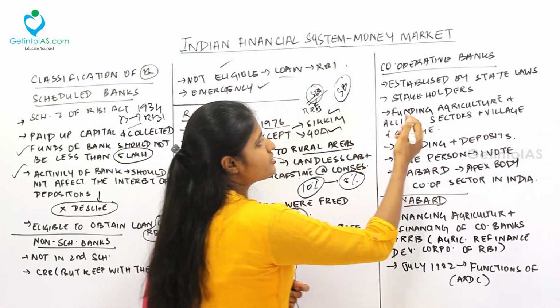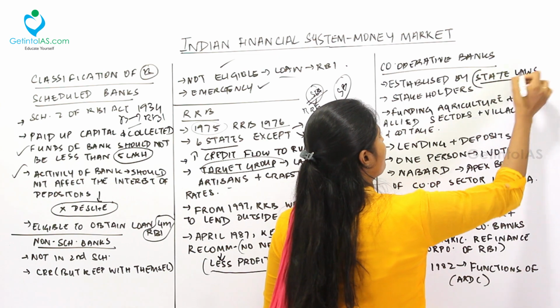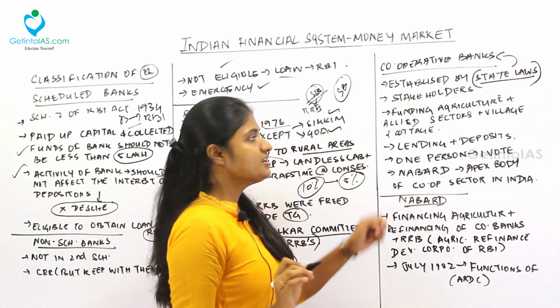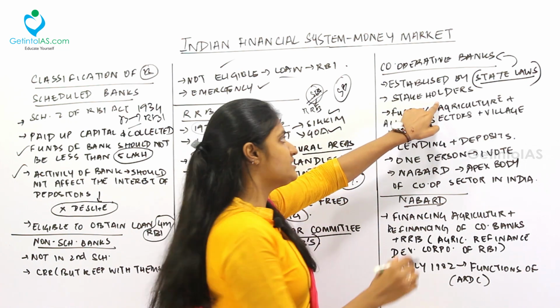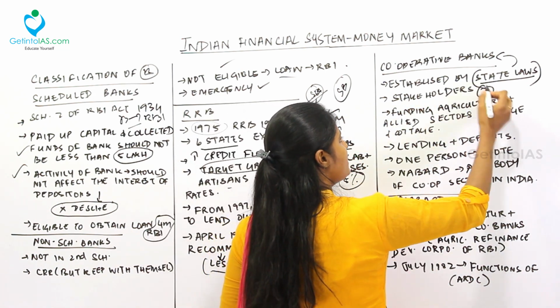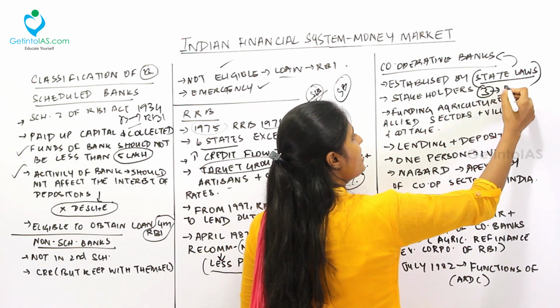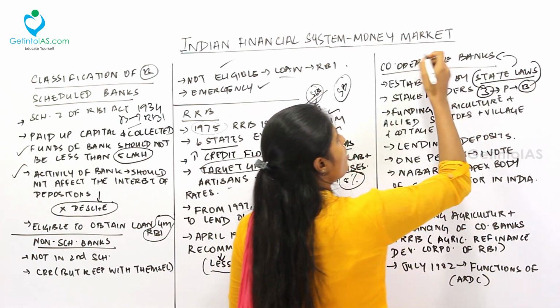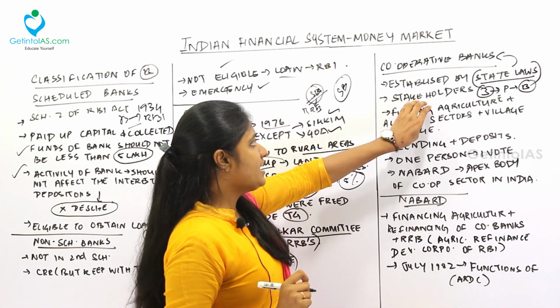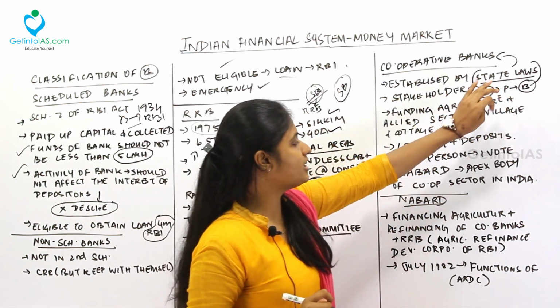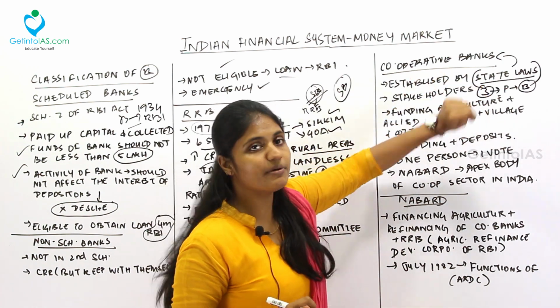The cooperative banks were established by the state laws. So there are various state laws. By the state laws only the cooperative banks were established. They have the stakeholders. For example, see, if 3 people come together, they have money, they are rich people, they come together, they pool in their money together and form a bank. That is called as cooperative bank. Fine. So there is a stakeholder. Stakeholder in the sense is person 1, person 2, person 3. All these people are the stakeholders in the cooperative banks.